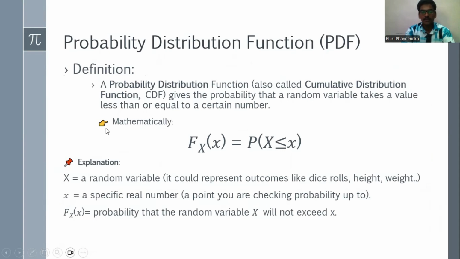The mathematical expression can be seen here: Fx of x equal to P of X less than or equal to x. The explanation is where the capital X is known as a random variable and the small x is a specific real number, which is a point we are checking for the probability. Now the capital Fx of x is the main thing which we call the probability distribution function.